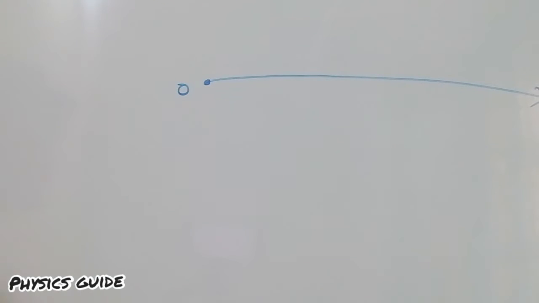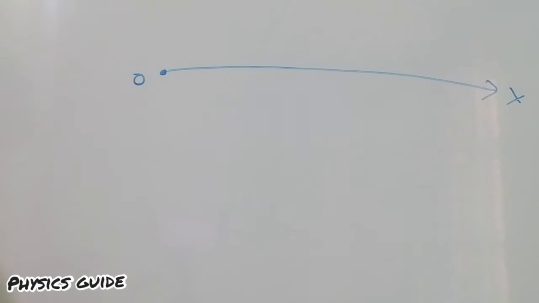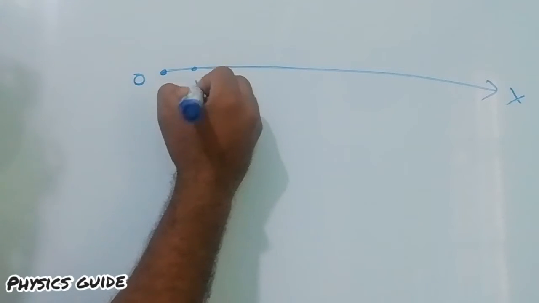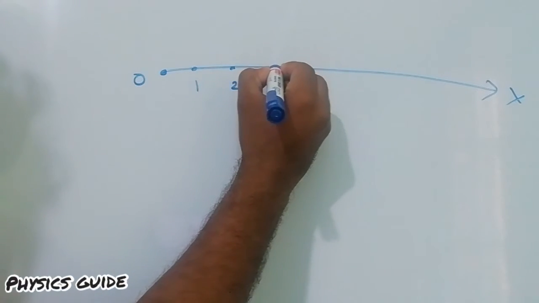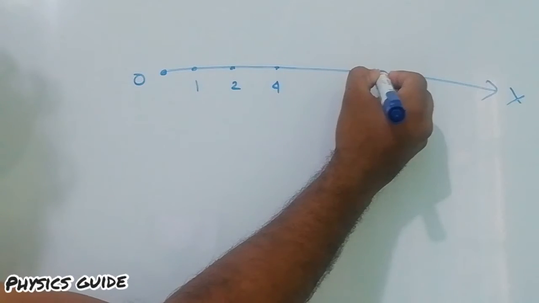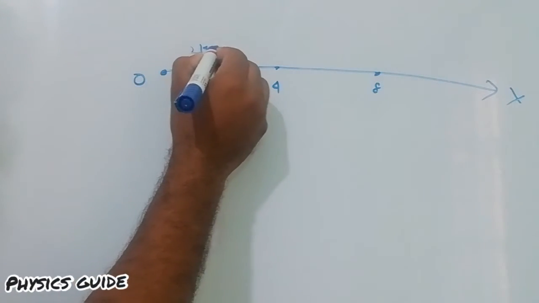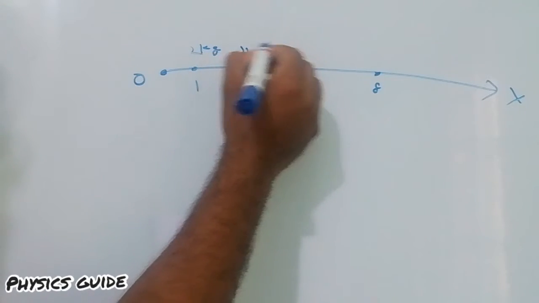Masses of 2 kg are situated at 1 meter, 2 meter, 4 meter and 8 meter and so on, with 2 kg mass at each point.